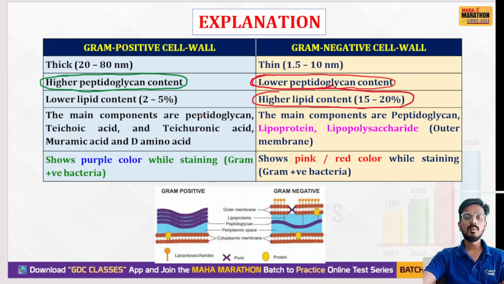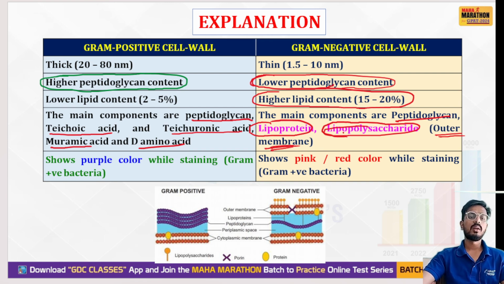The main components of gram positive bacteria are peptidoglycan, teichoic acid, teichuronic acid, muramic acid, and D-amino acid. Whereas the gram-negative bacterial cell wall contains peptidoglycan, with lipopolysaccharide as the major component, and lipoprotein. Remember, lipopolysaccharide is present in the outer membrane of gram-negative bacteria.